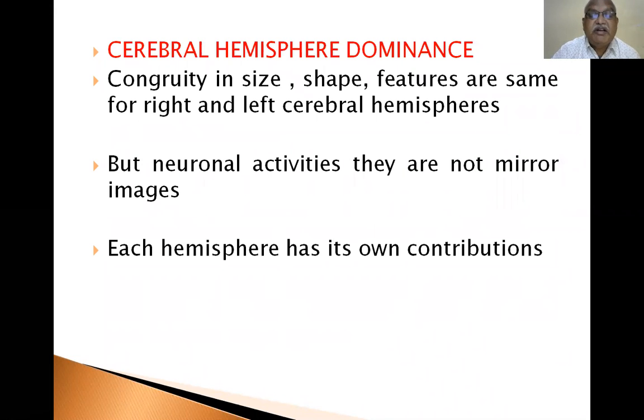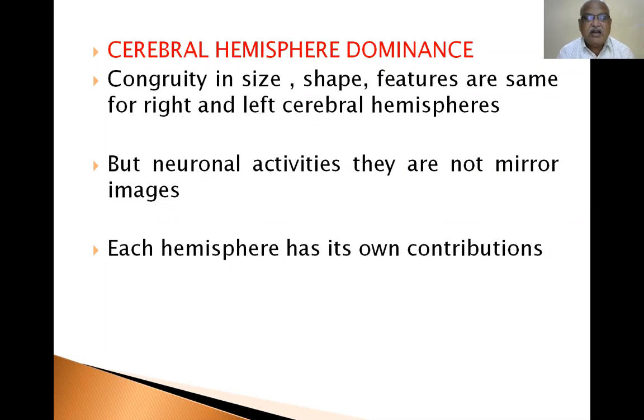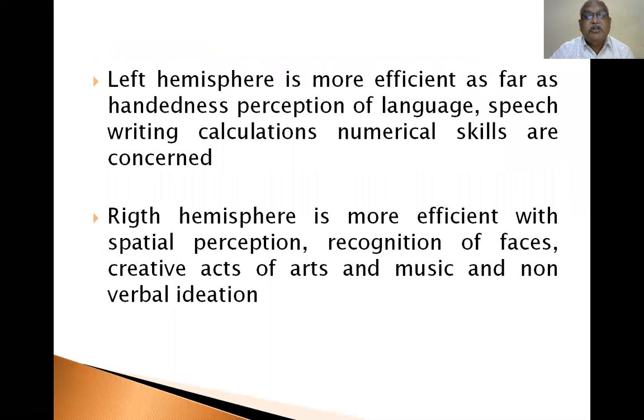Cerebral hemisphere dominance. Congruity in size, shape, and features is the same for the right and left cerebral hemispheres. There is no difference in weight. There is no difference in shape of the right and left cerebral hemispheres. Both are the same. But neuronal activities are not mirror images. Each hemisphere has its own contribution.